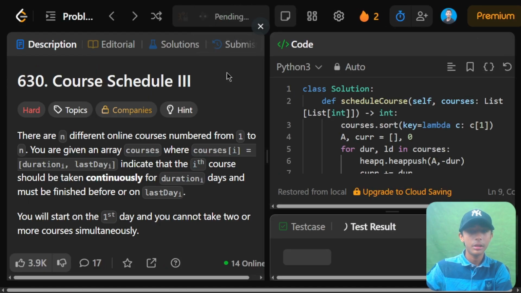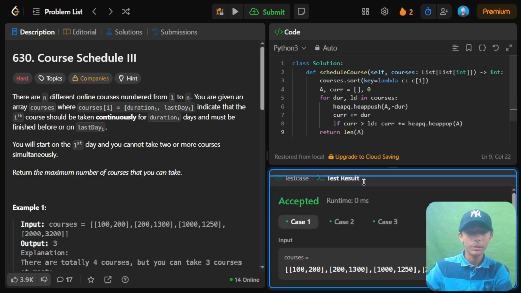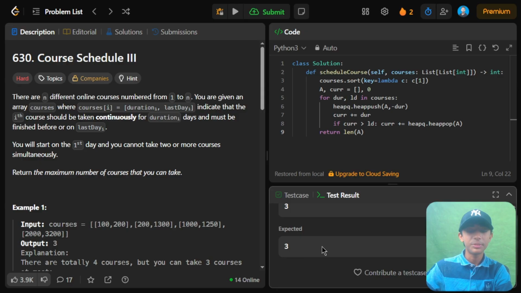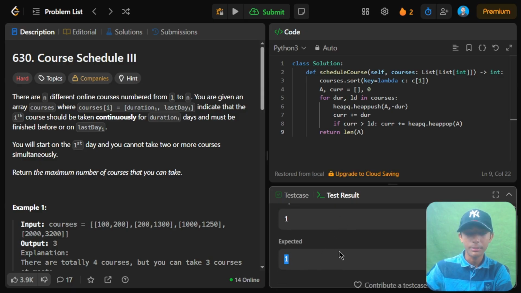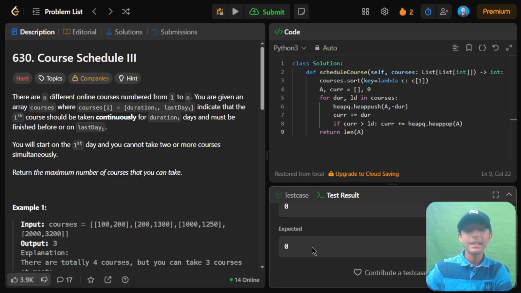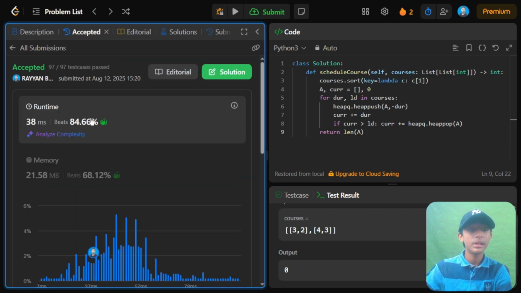Okay, and now let's see the running code. We have written all the code, so now when I run it, the run has been accepted. In the first case the expected output is 3 and my output is 3. In the next case the expected output is 1 and my output is 1. In the next the expected output is 0 and my output is 0. Now the last thing is to submit this code. When I submit it, the submission is also accepted and I beat 84.66% of people.